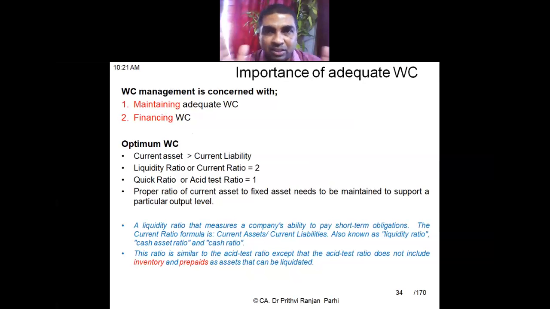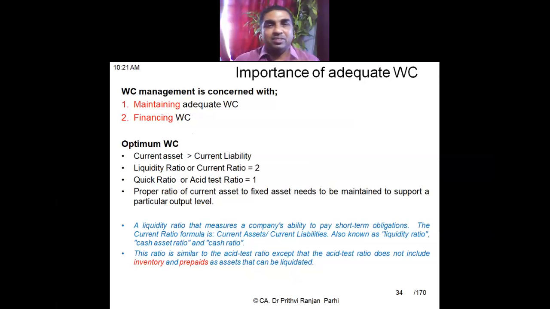And the concept of working capital management involves two broad aspects. One is maintaining adequacy of working capital, and the second is financing the working capital. One is maintaining, second is finance.